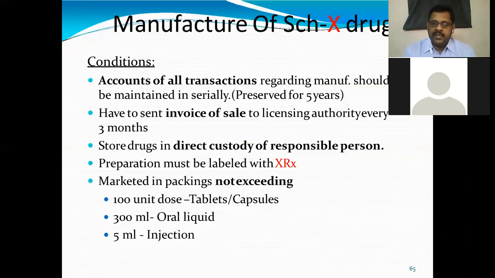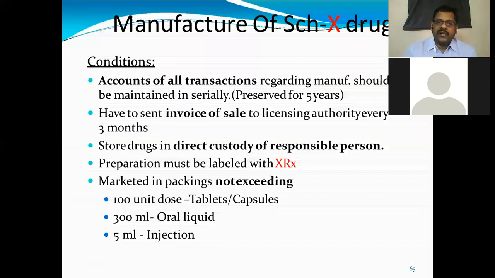Like that, we know very well, Schedule X drugs also need special provisions. What exactly we focus on is the storage facilities, lock and key cupboards, and documents on to whom it is supplied, how many quantities remain with us, how many were supplied to the market, and related information. These things we focus on mainly for Schedule X drugs, because their usage should be controlled throughout India, because there are many chances for misuse of some drugs that come under the class of Schedule X.